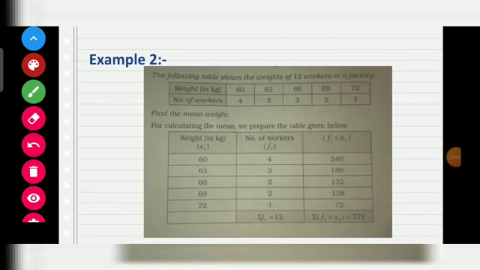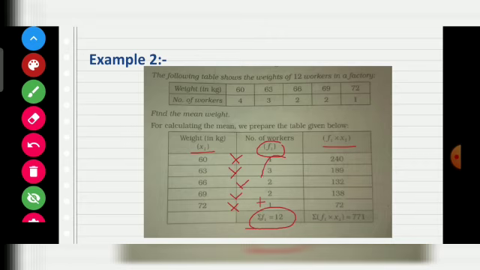Example 2. When weight is given and the number of workers is more. So 60 kg weight, 4 workers; 63 kg weight, 3 workers; 66 kg weight, 2 workers; 69 kg weight, 2 workers; and 72 kg weight, one worker. So, children, the first column, weight, is written xi, and number of workers is f, that is frequency. We have to calculate fx. fx means multiply 60 into 4, 63 into 3, 66 into 2, 69 into 2 and 72 into 1.